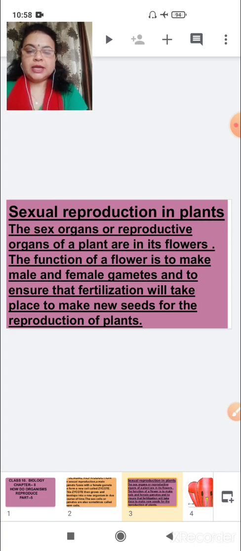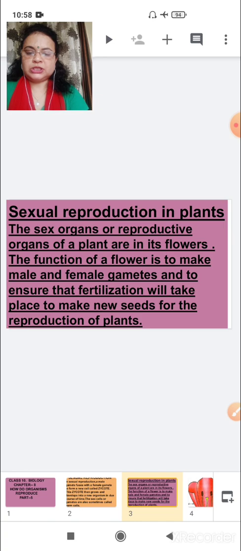Means in plants or in human beings, when male and female sex cells combine to form a new zygote, this procedure is fertilization.